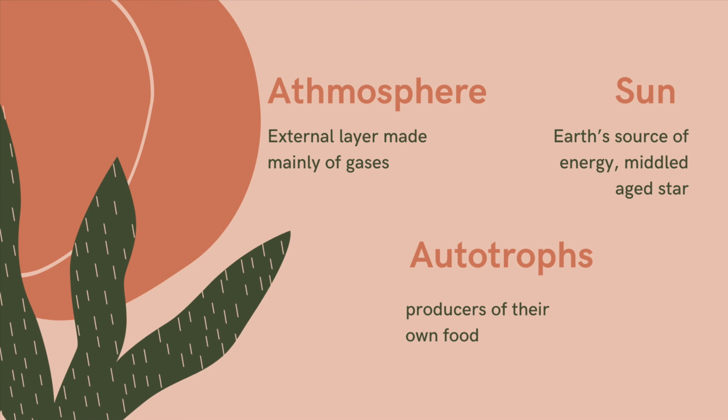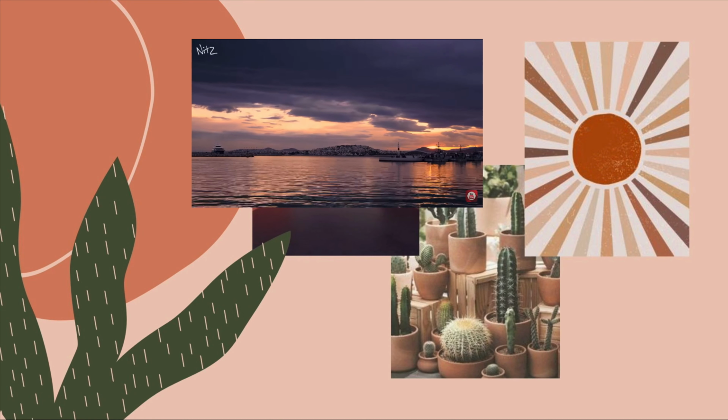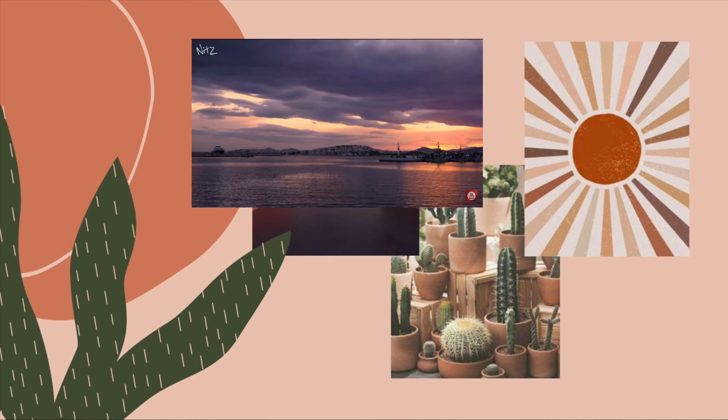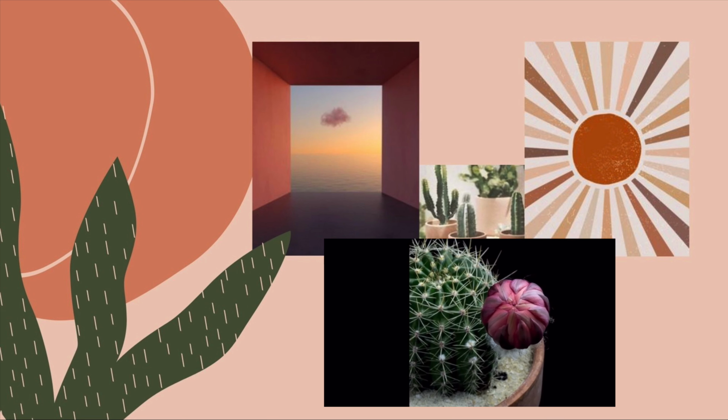Sun is Earth's source of energy and heat. It's a middle-aged star. The atmosphere is the external layer made mainly of gases, and the autotrophs are producers of their own food. Here, autotrophs only need sun in a moderate way to create their food, and this is where the atmosphere comes in with the ozone layer.